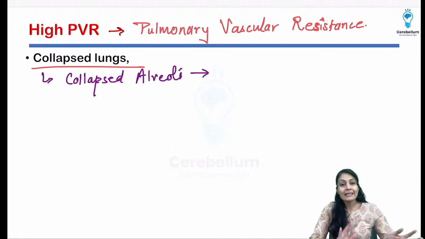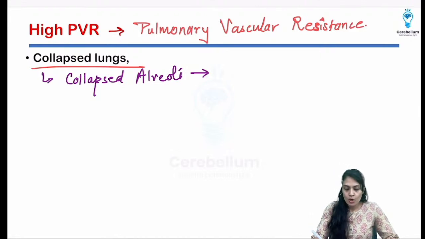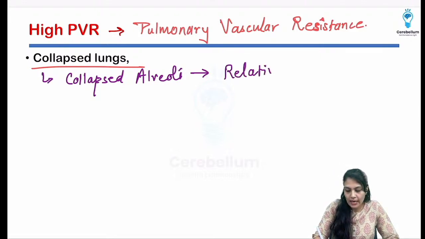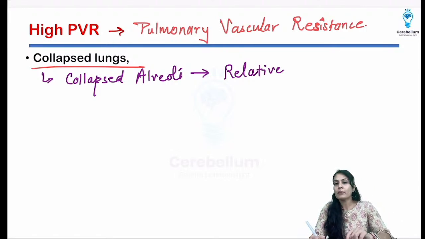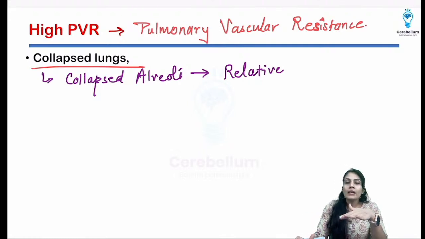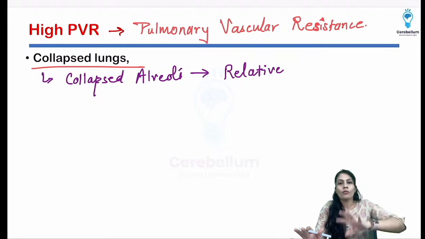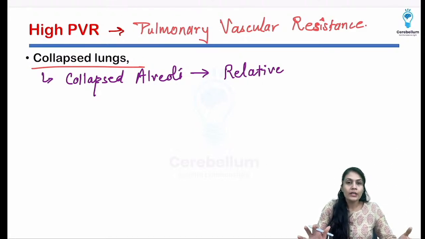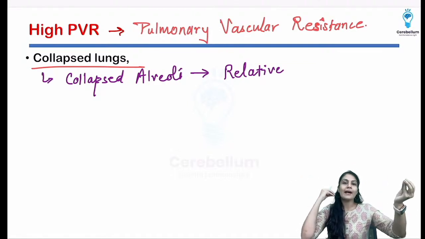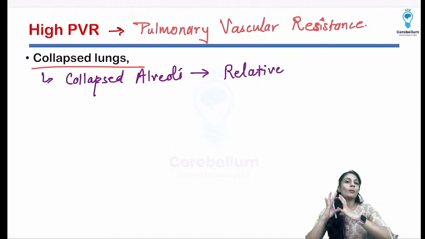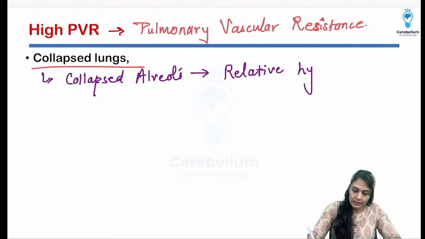So there is a relative hypoxia kind of a condition which is present. So I'm writing relative hypoxia. Why relative? If I just write hypoxia, that means fetal hypoxia, and in fetal hypoxia there is a chance that fetal death will occur. But we are taking it in relation, comparing it relatively towards the adult alveoli, right? So we are comparing between the adult and the fetal lung, not what should be normal for the fetus. Okay, so I'm writing there is a relative hypoxia condition in the fetus, and that's why the vasoconstriction can be seen.